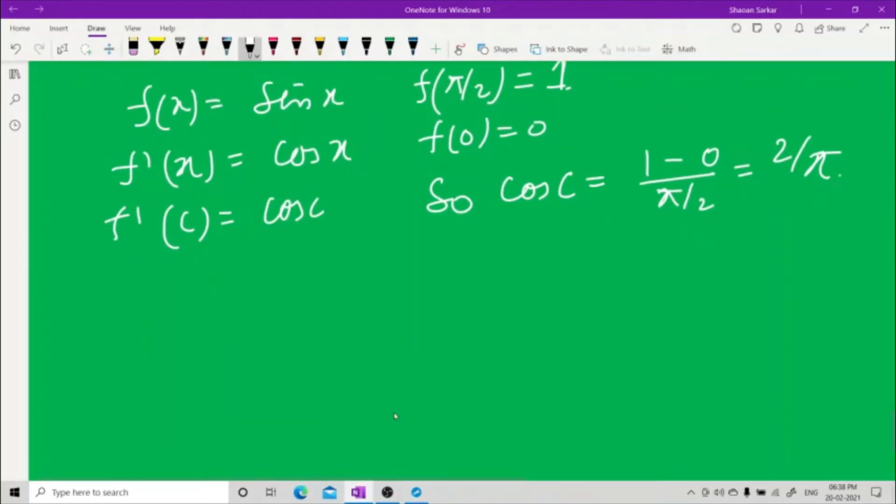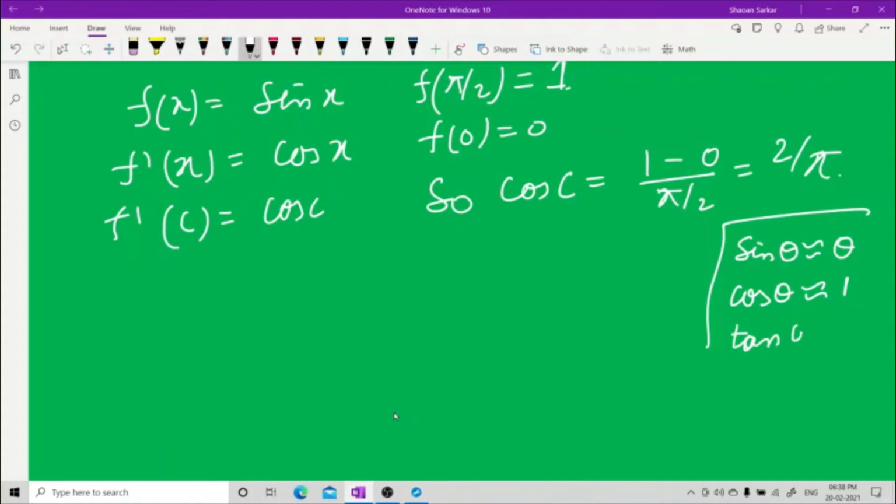Now see, one thing you must note, this concept. Sine theta is approximately equal to theta. Cos theta for small angles is approximately equal to 1, and tan theta is approximately equal to theta. Keep this in your mind. This is the concept needed.